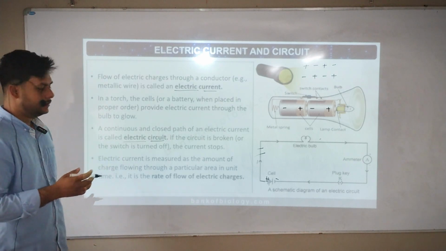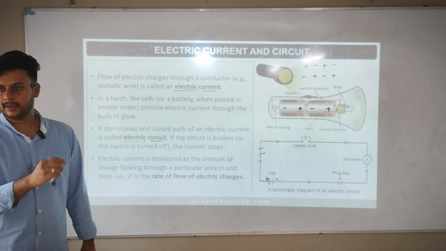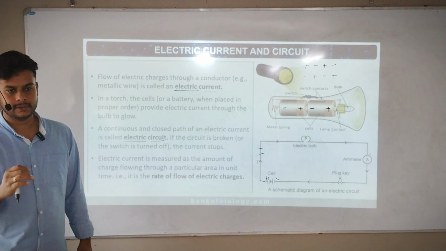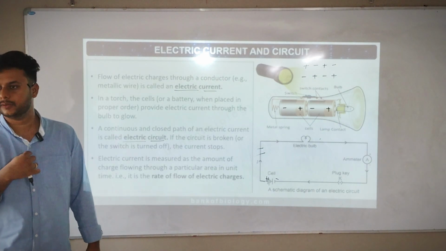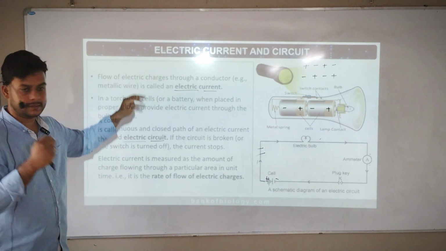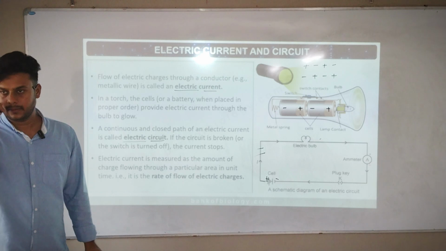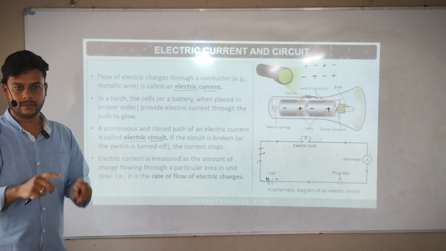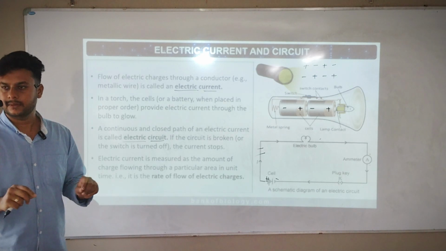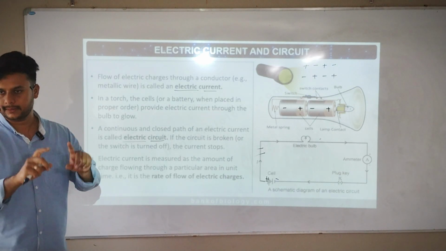Flow of electric charges through a conductor. Conductor means metal, copper wire, any wire through which current will pass, or human beings also, or water where current will pass. Flow of electric charges will happen. And electric circuit means it's a closed path where the flow of current is happening in a perfect manner.